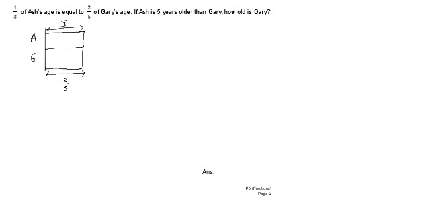Okay, so since this is only 1/3 of their age, I make it into one whole. So one whole, because this is another 1/3, another 1/3.